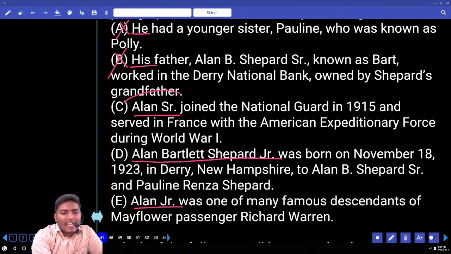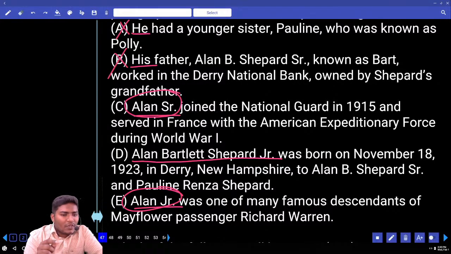C is a full name or only half name? Half name. E is also a half name. See, we are speaking about Alan Senior, Alan Junior. Now, can you tell me the relation between these two people? Alan Senior, Alan Junior. Can you tell me the relation? Father and son. Senior is father, junior is son.